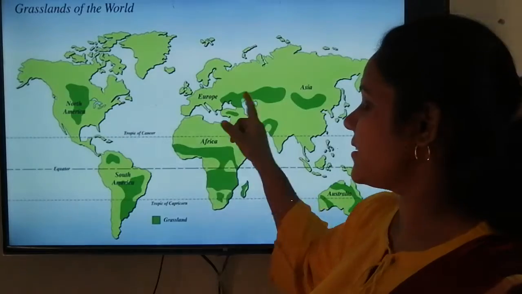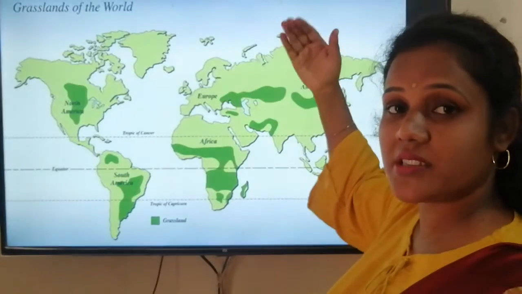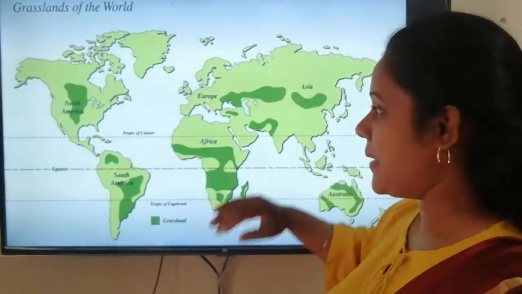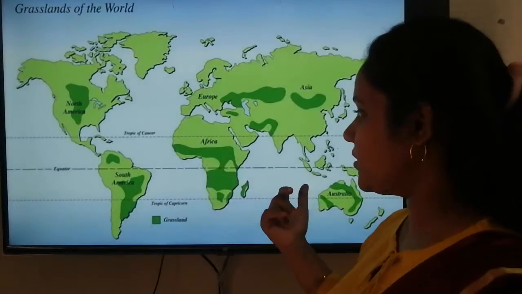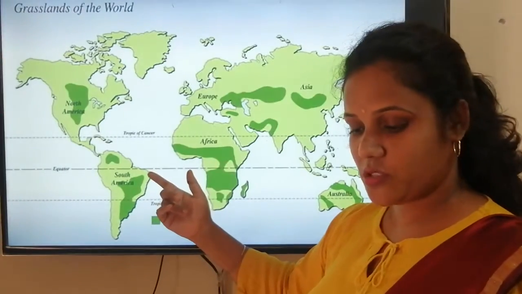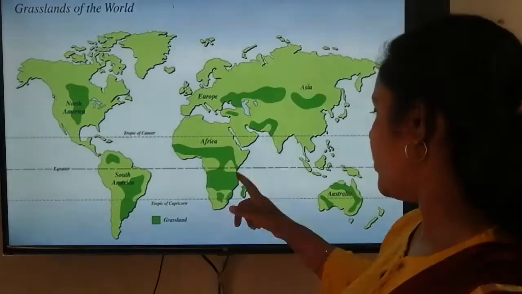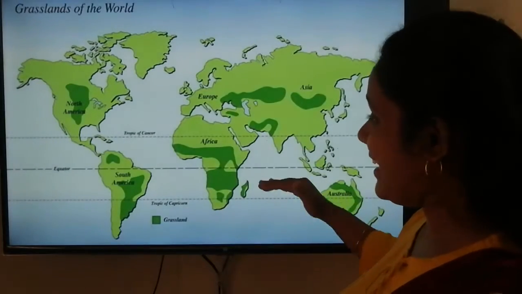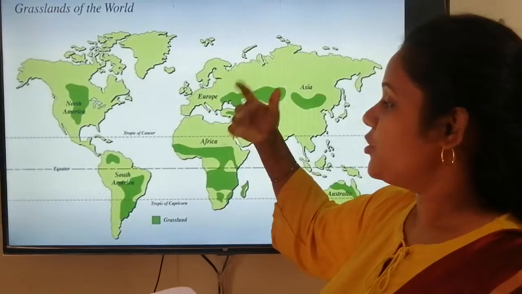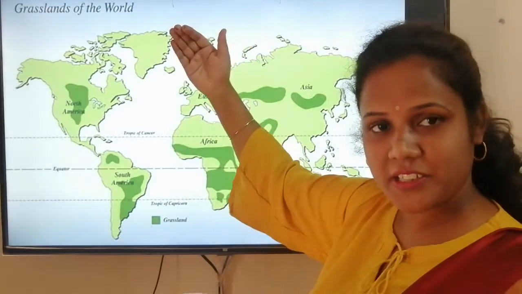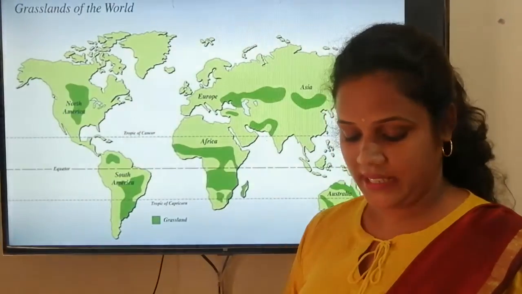Prairies and steppes are in the higher latitude, that means towards the poles. And the others, like veld and downs, and another one, pampas, are towards the lower latitude. So two grasslands are in the higher latitude and the other grasslands are towards the lower latitude.